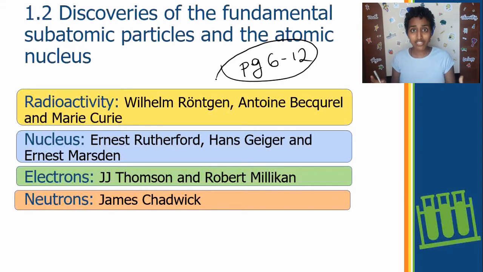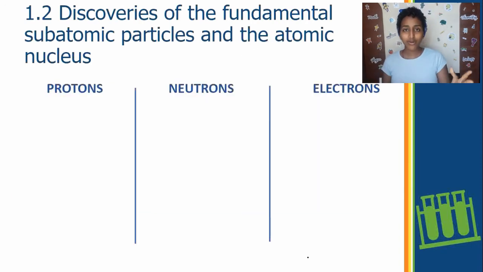Okay, so it took a long time to discover all of these things. Let's go through what the final outcomes of these experiments were. So we now know that there's actually 3 subatomic particles, and we know that atoms can be broken down. So they're not indivisible, even though the name still means indivisible. They are divisible into these 3 subatomic particles: protons, neutrons, and electrons.